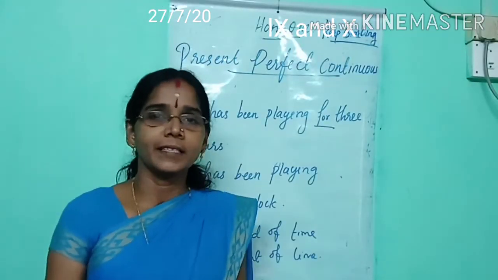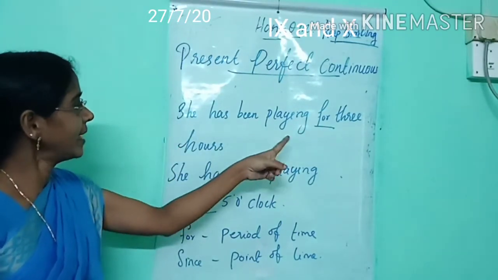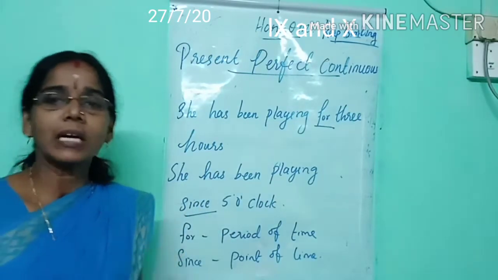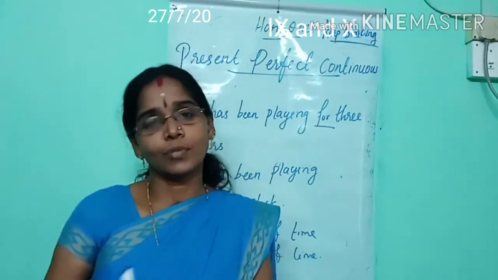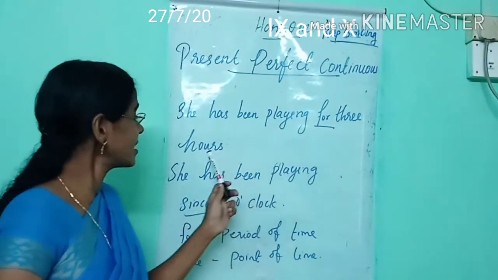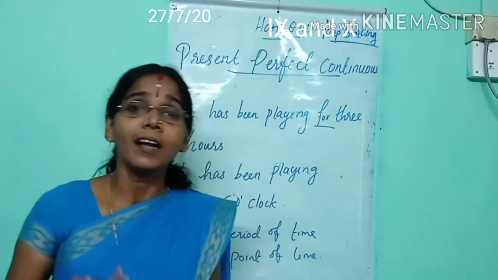Now let's see these examples. Listen. She has been playing for 3 hours. She has been playing since 5 o'clock. What is the difference between these two sentences? Listen all of you. She has been playing for 3 hours and she has been playing since 5 o'clock. What is the difference between the two?